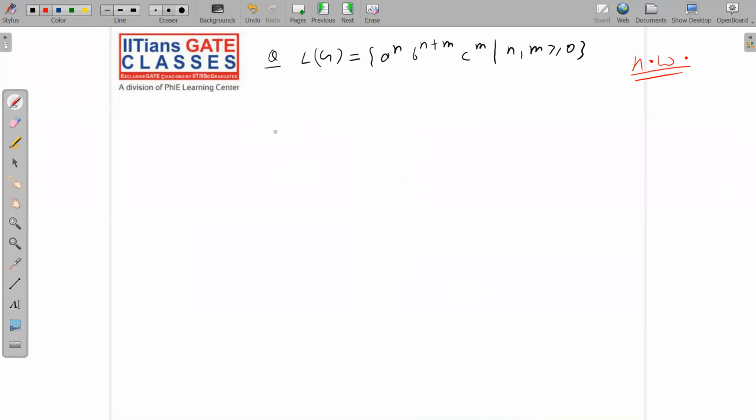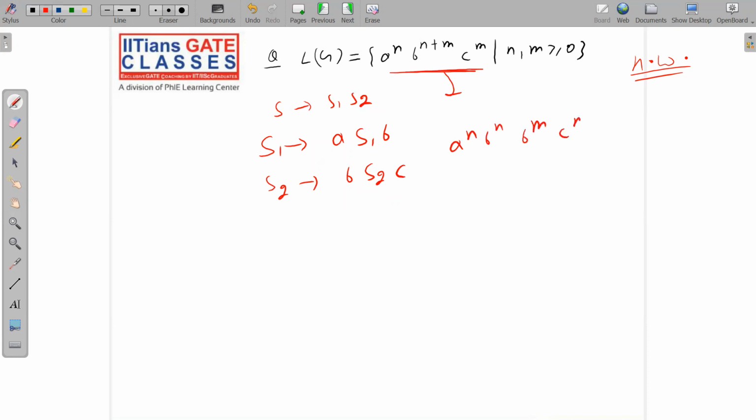a very fast manner. See, S implies A S B, so you will get A's and B's as equal. Now you want B and C, right? So you will say, this is S1. S2 implies what? B S2 C. Now S will go to S1 S2. See, this is concatenation type. I can write it like this also: A power n, B power n, then B power m, C power m.